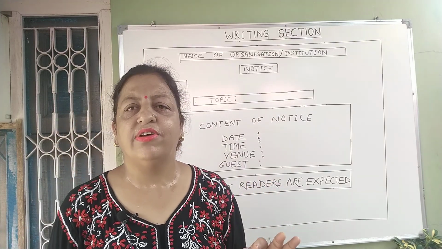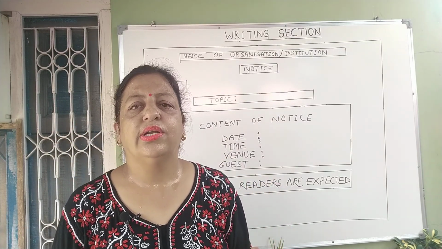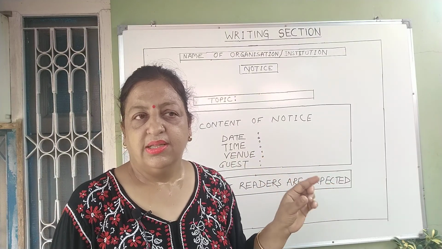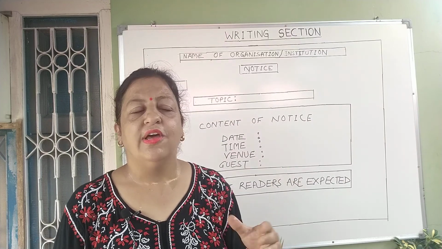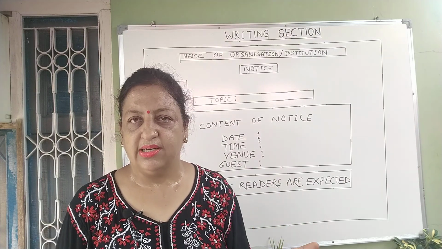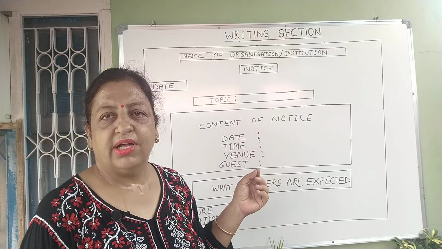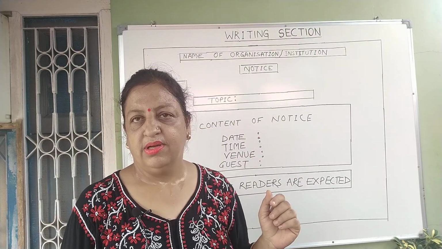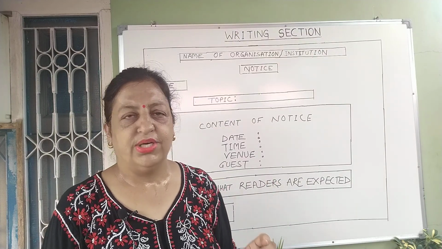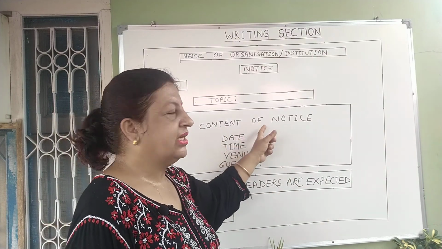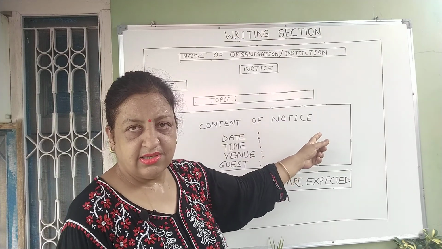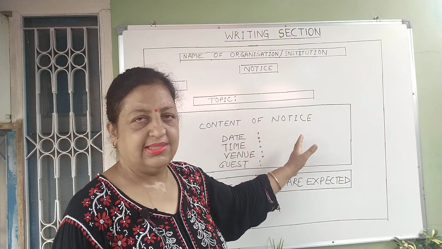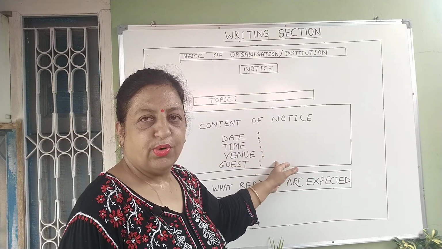After that, what you have to do, you will write the content. Generally, the simple language which you can use in the notice is, it is to inform you. This is the basic language which you can use. When you become perfect, you can change your sentences also. But in the beginning, when you are learning notice writing, you can start with, it is to inform you that. Then you have to give the proper information that the blood donation camp is going to be organized. Then no detail should be written in this sentence.